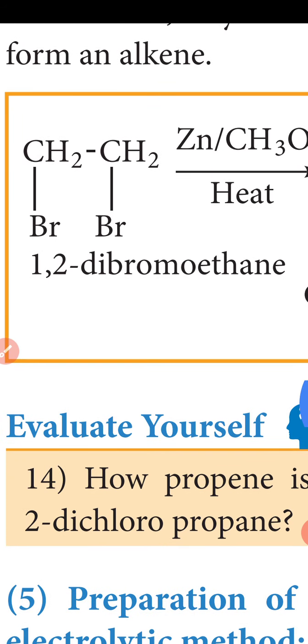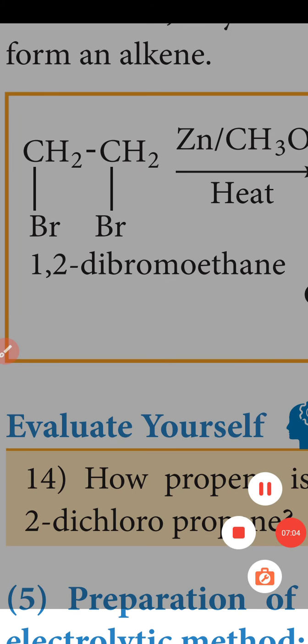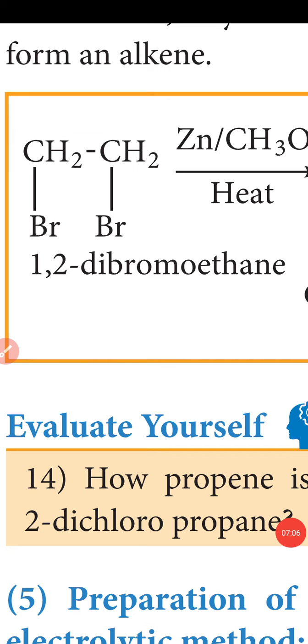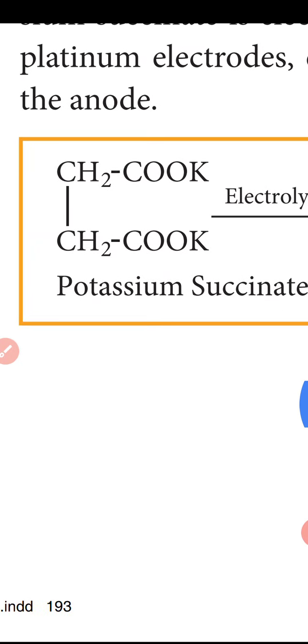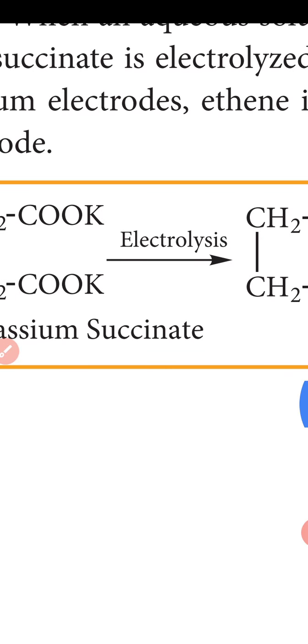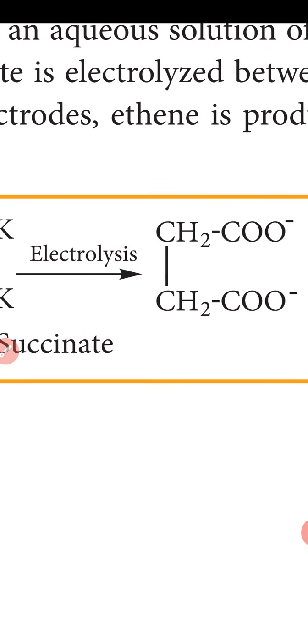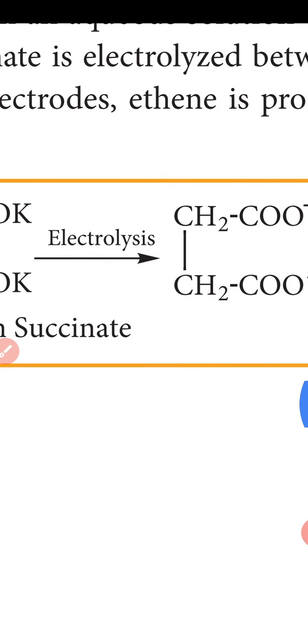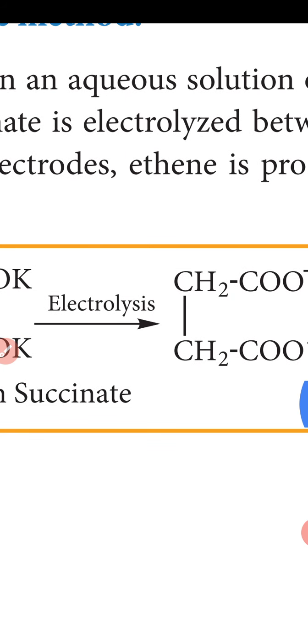The next one, ethane. The fifth one discusses the preparation of ethane by Kolbe's electrolytic method. When an aqueous solution of potassium salt is electrolyzed between two platinum electrodes, ethane is produced at the anode.